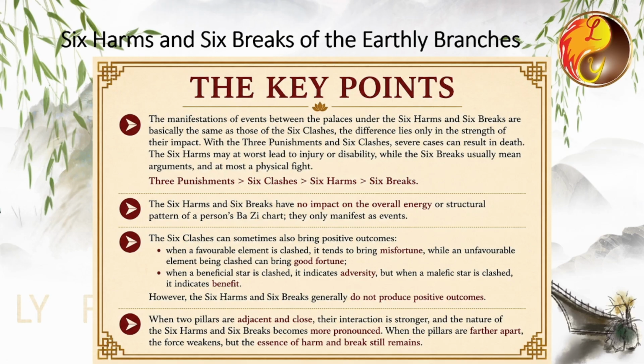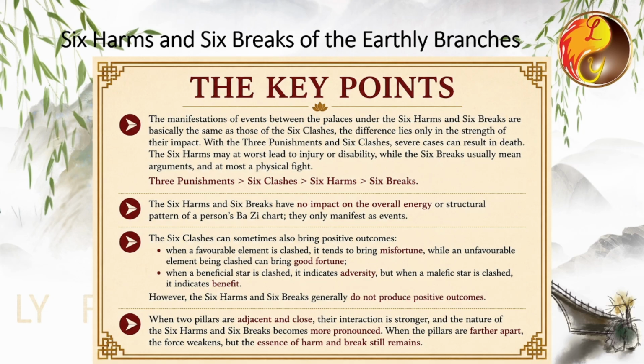The 6 clashes can sometimes also bring good outcomes. When a favorable element is clashed, it is unfavorable and indicates misfortune. But when an unfavorable element is clashed, it becomes a good thing. Among the 10 gods, if one of the 4 major auspicious stars is clashed, it signals negative events, whereas if one of the 4 major inauspicious stars is clashed, it can indicate positive outcomes. This is why the 6 clashes can sometimes be beneficial.